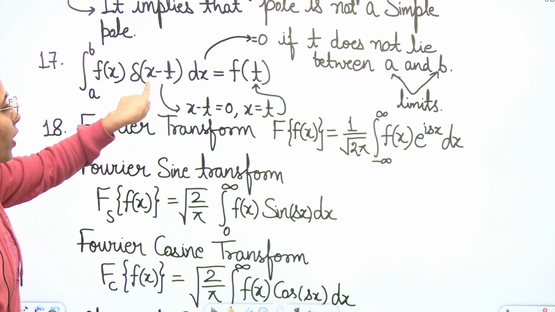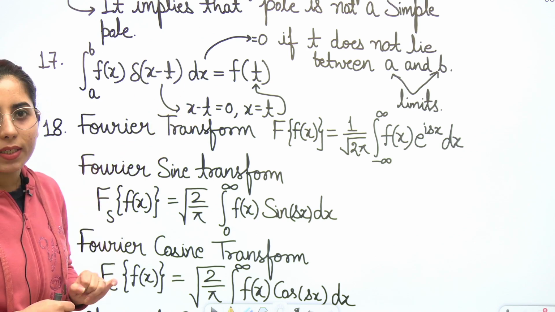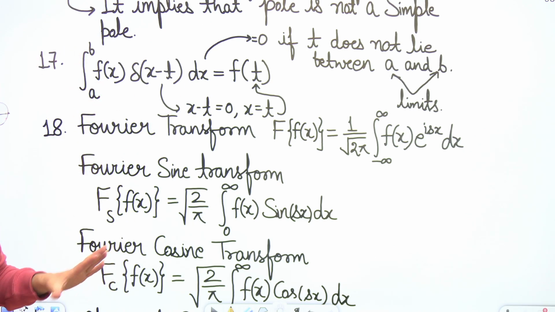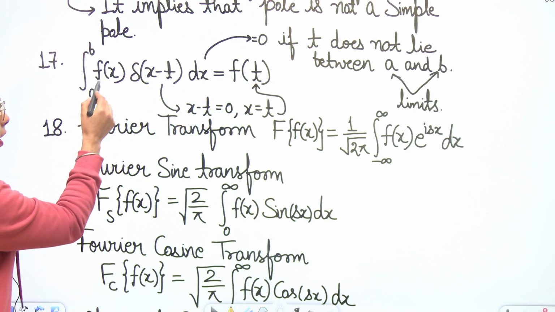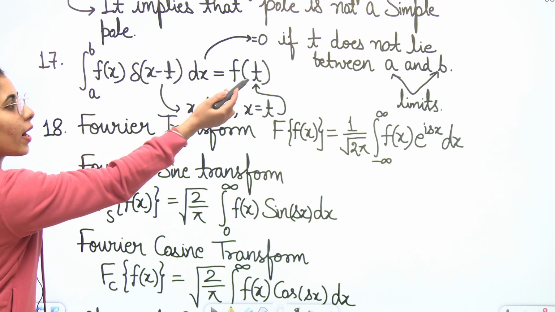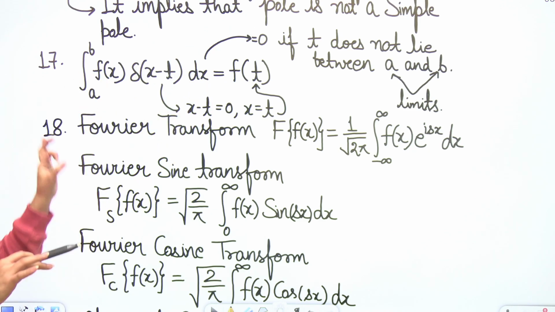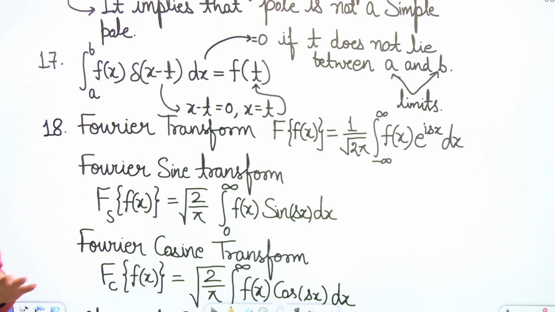When you equate this bracket part with 0 and get x equal to t, and t exists within the limits a and b, then your answer will be f(t). Basically, this function f(x) is given here, you just write x equal to t and you will get your final answer. And this is the case when t lies between a and b.